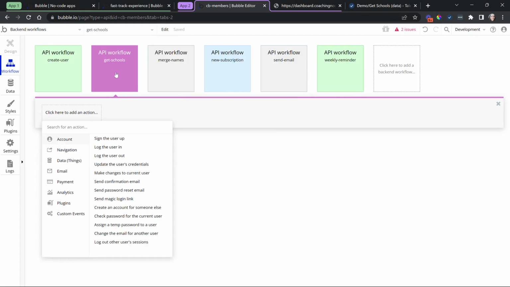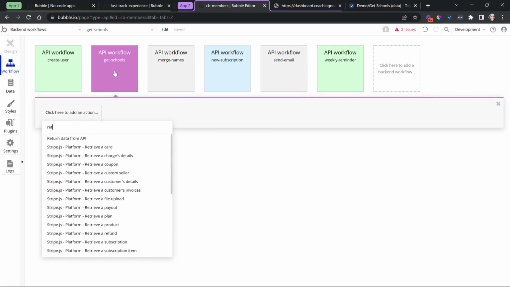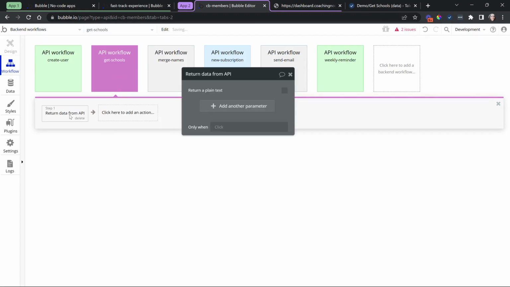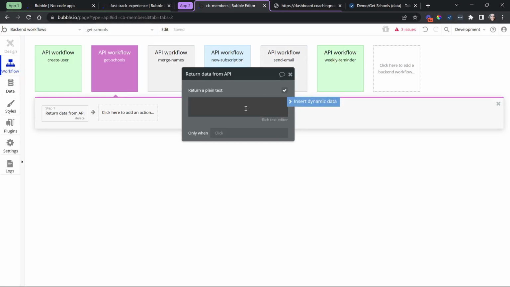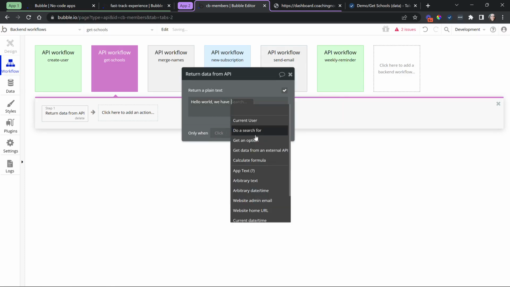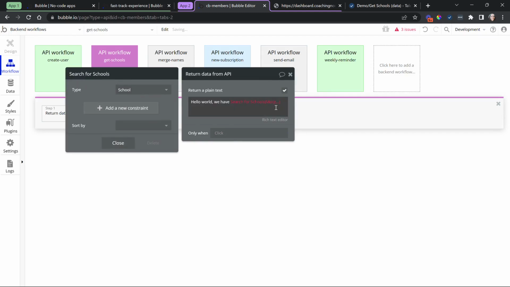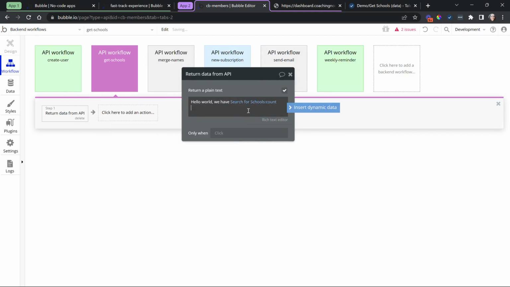When this endpoint is called, I want to return data from API. This is a handy little call here if you need to send back a response, with any information from your database structured in a certain way. You can return plain text. Actually, let's do this first here. I'm just going to say, hello world. Let's do a search for schools, and I'm going to count the number of schools, and I'll say X number of schools in the system. Okay, just a plain text response when this API workflow is called.